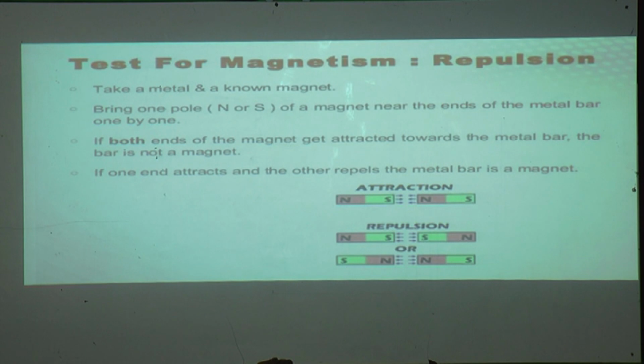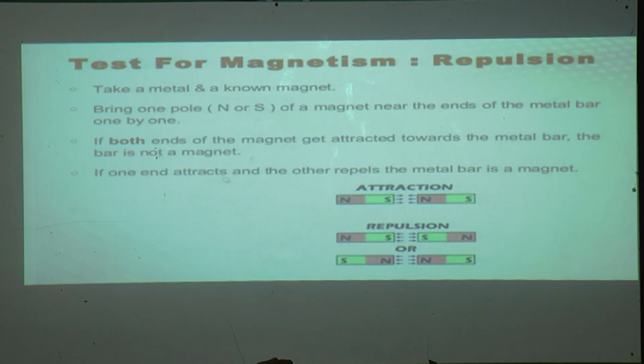Now, test for magnetism again: repulsion. First it is given, take a metal and a known magnet. Bring one pole of a magnet near the ends of the metal bar one by one. If both ends of the magnet get attracted towards the metal bar, the bar is not a magnet.